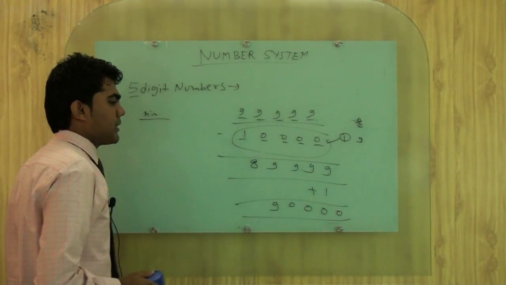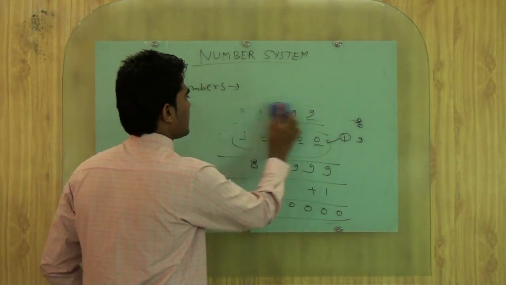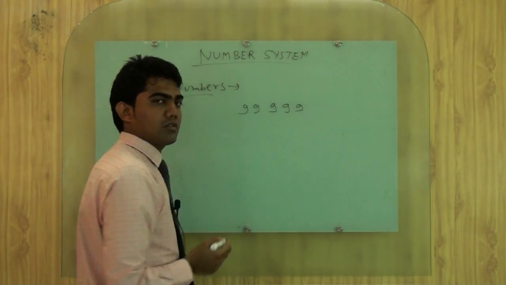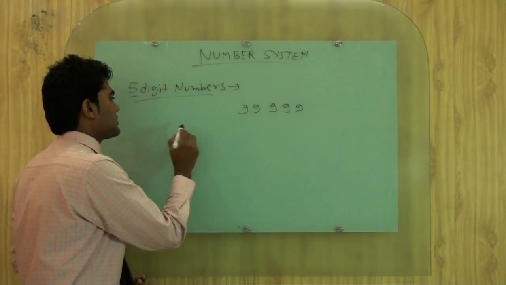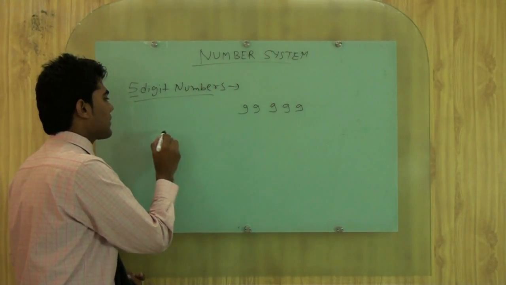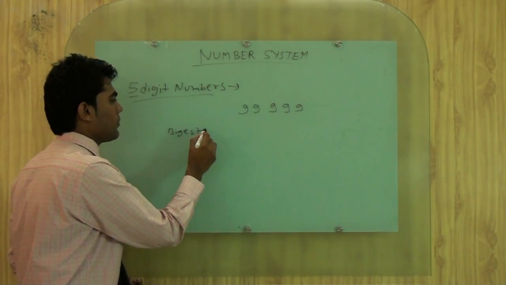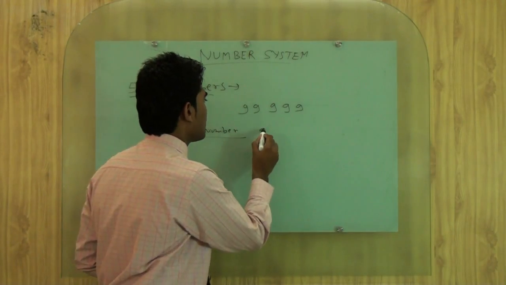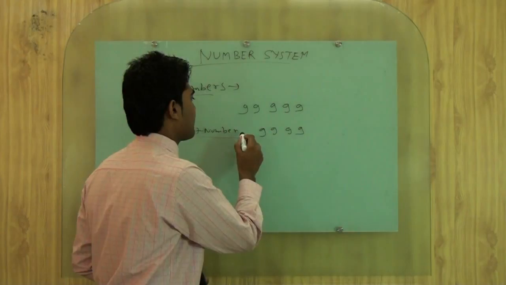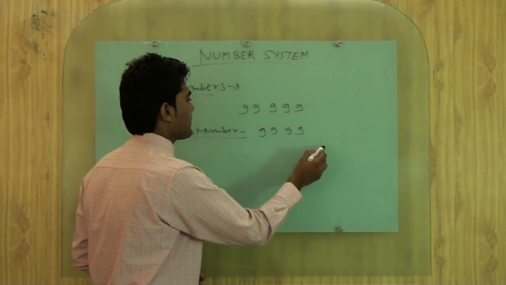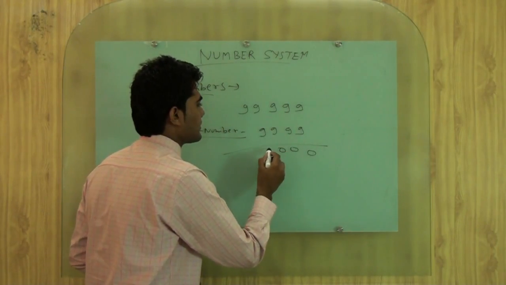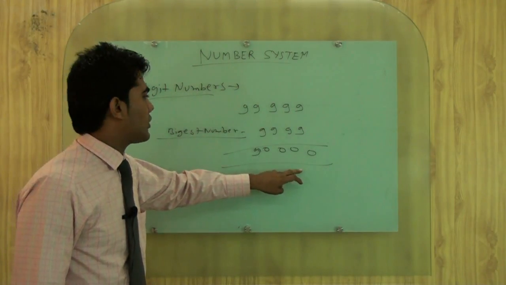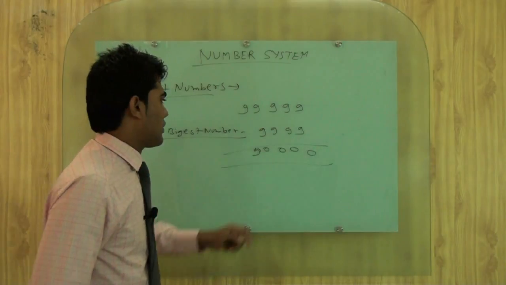Or there is a second method to calculate this number. Firstly, write down the biggest 5-digit number, that is this one. Or the second one is, we can write the biggest 4-digit number. The biggest 4-digit number is 9999. Okay, so after subtracting this one, you will get the same result. Here there is no need to add plus 1 because we have not lost 10,000.